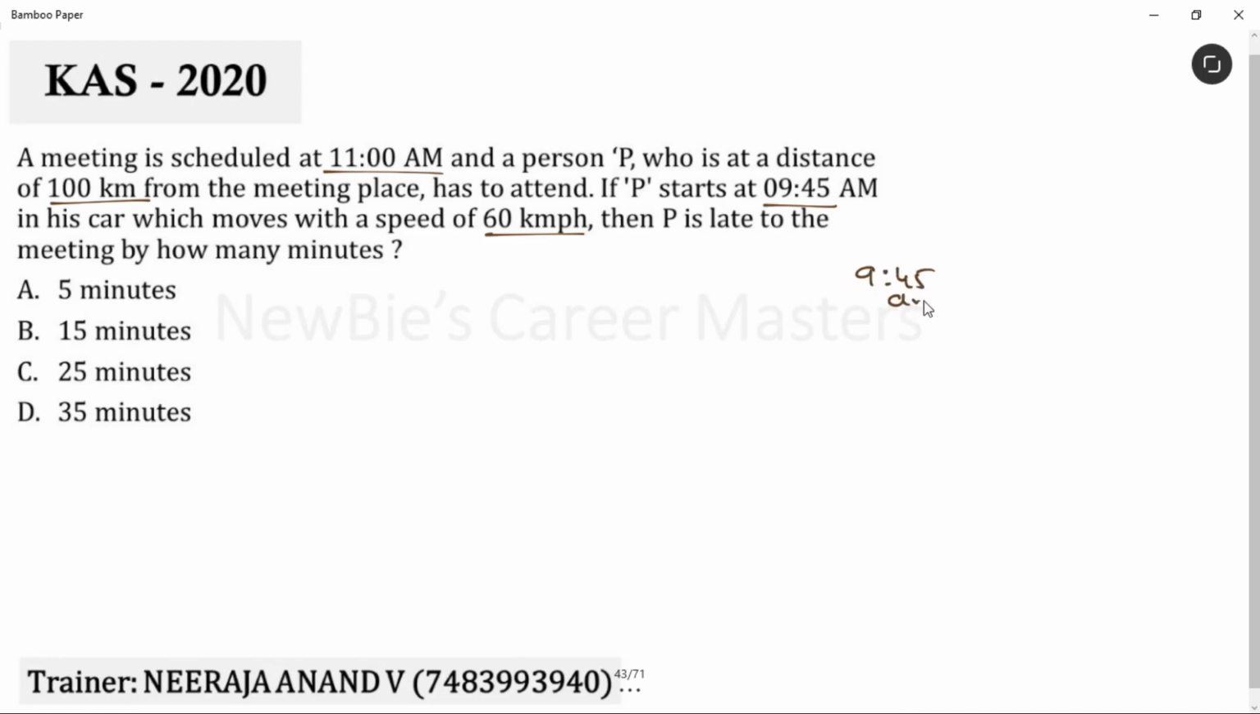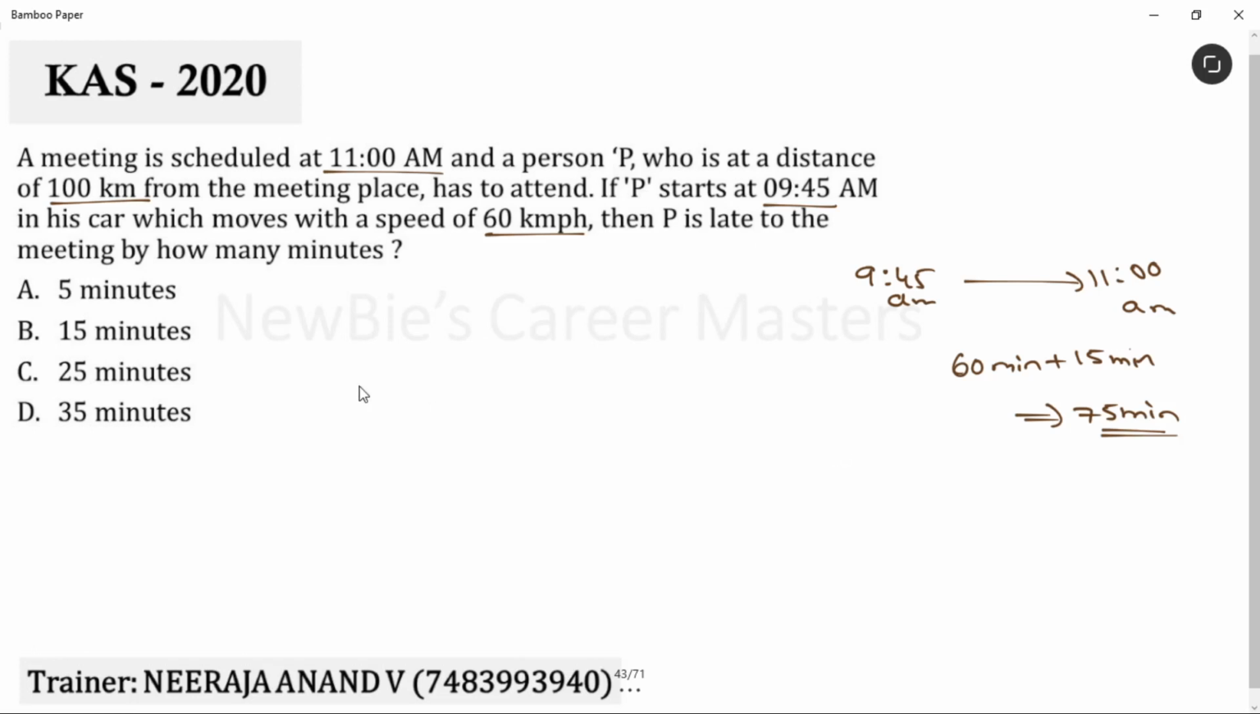9:45 am to 11 am. 1 hour 15 minutes, right? Let's take it as 60 minutes plus 15 minutes. That means total he has 75 minutes. Am I clear? What is the meaning of this? He has 75 minutes to reach that point.